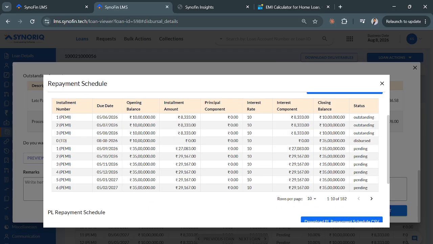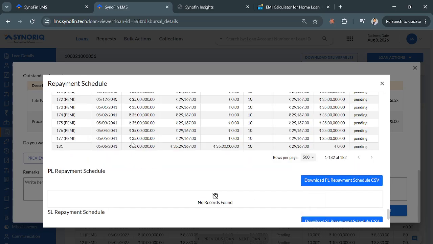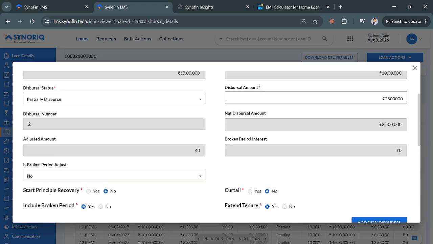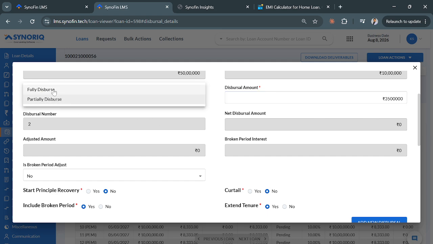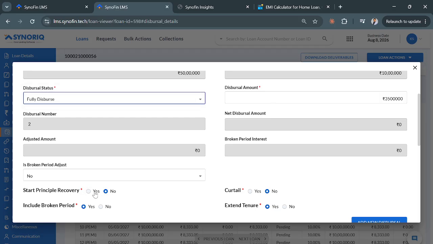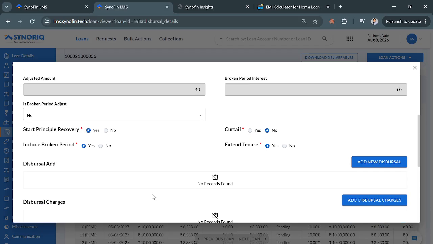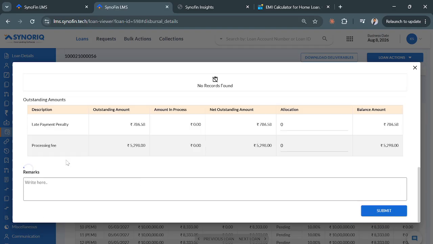Clear? So only the second tranche is being disbursed here. So the repayment schedule, the last repayment would be in a similar way only. And if we are disbursing the final tranche, right? So if I'm disbursing the entire 35 lakh rupees which was left, now I have to mark it as fully disbursed. I'll have to start the principal recovery, right? And then let's see the repayment schedule.